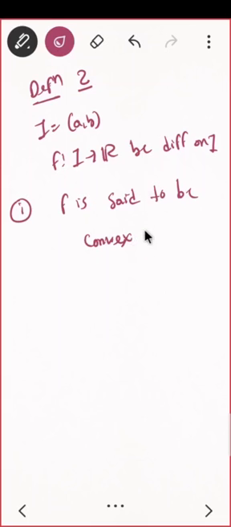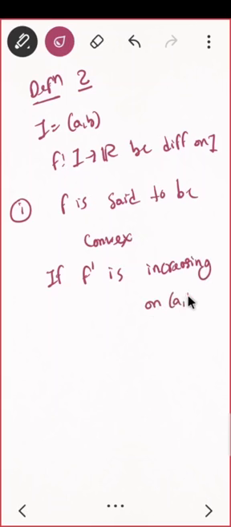f is convex if f dash is increasing on the interval (a, b). If your f dash is increasing, can you write it in another term? If f dash is increasing, that means what?